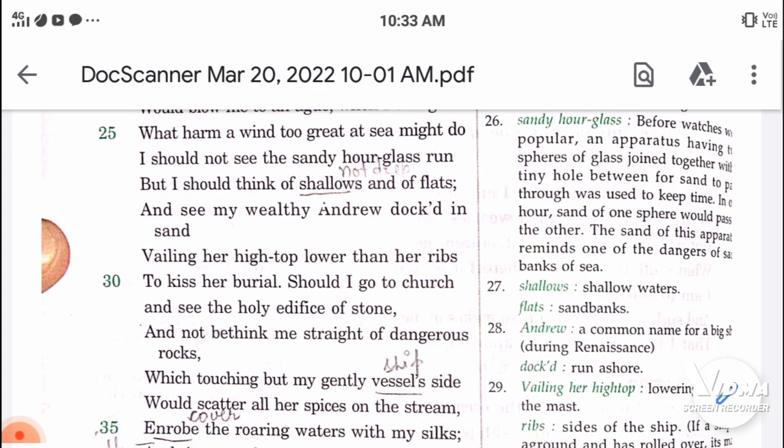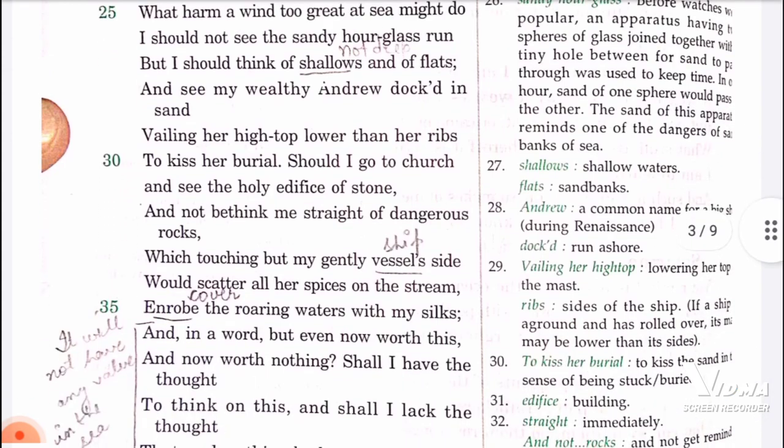And rob the roaring waters with my silks, and in a word, but even now worth this and now worth nothing. Shall I have the thought to think on this, and shall I lack the thought that such a thing bechanced would make me sad? So he is saying that it will not have any value in the sea. All of his silk shipments would be sent flying into the roaring water.